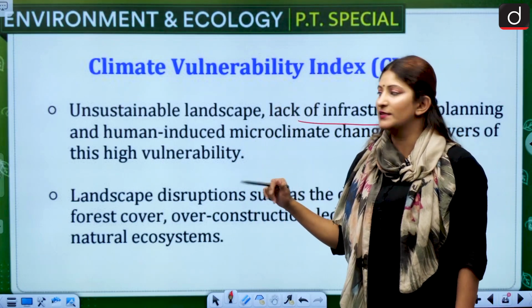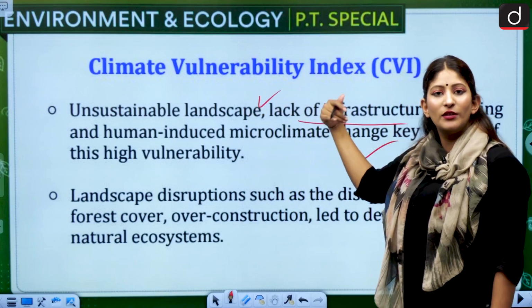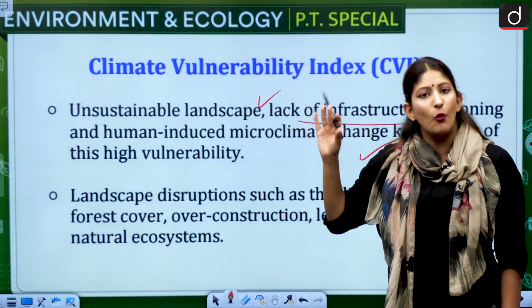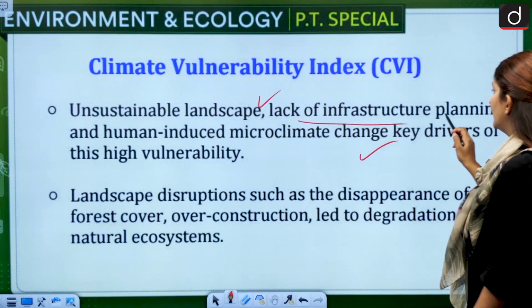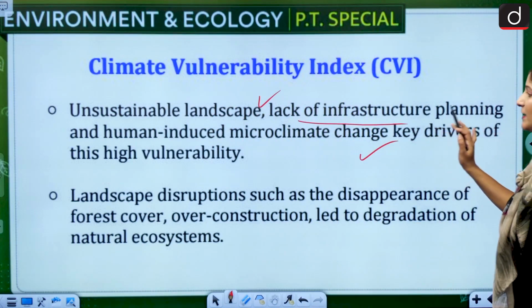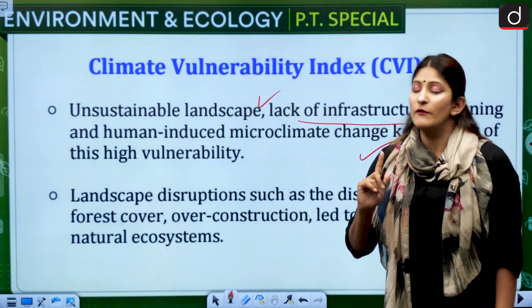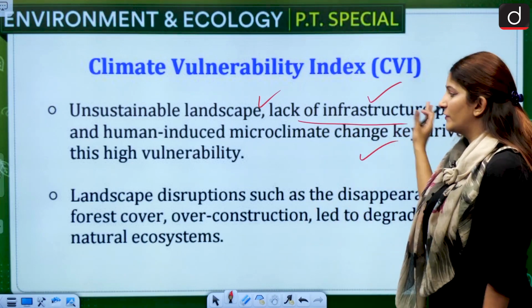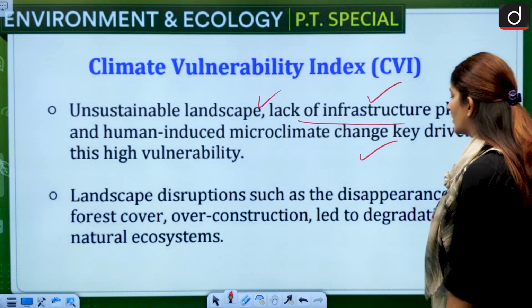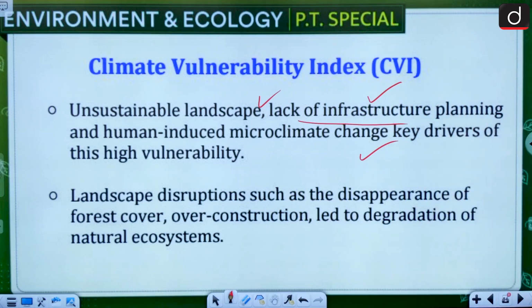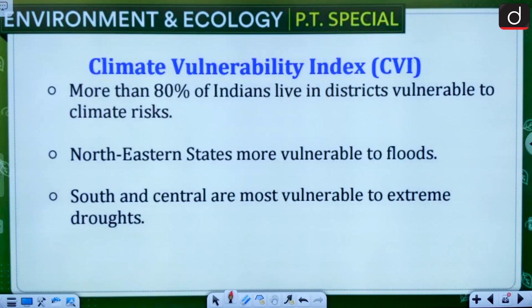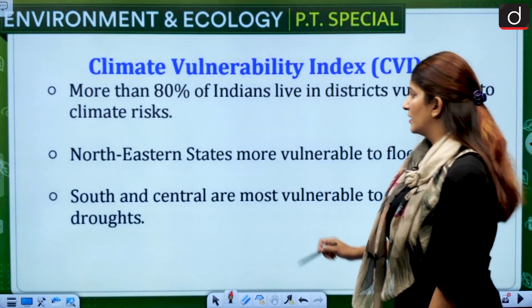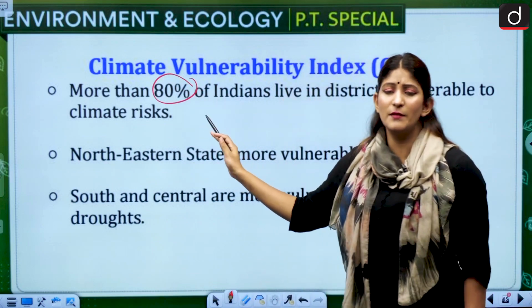This could be asked in your prelims examination. They could omit one thing and talk about the rest, and you will be asked: only unsustainable landscape and human-induced microclimate change are the key drivers. No, there is a word "only". Whenever there is "only", we have to be careful if we are missing some other factors. Lack of infrastructure is also one of them. Okay, landscape disruptions such as the disappearance of forest cover and over construction led to degradation of natural ecosystems. More than 80% of Indians live in the districts which are vulnerable to climate risk. More than 80%. Remember this number as well.